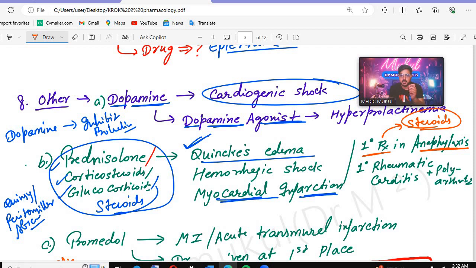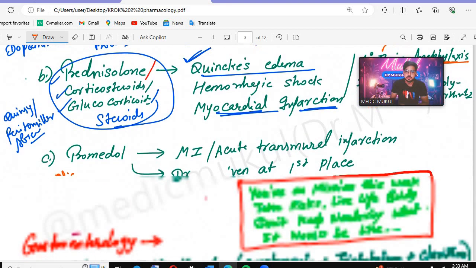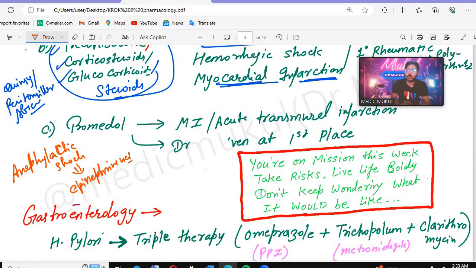In the case of primary rheumatic carditis or polyarthritis, in primary rheumatic carditis the patient will develop polyarthritis. So in that condition, which drugs will be given? The steroidal drugs will be given. Okay. After that, the next drug is what? That is the promidol.